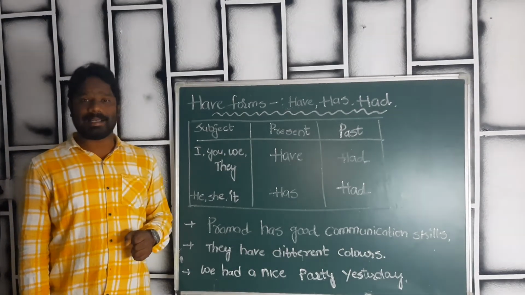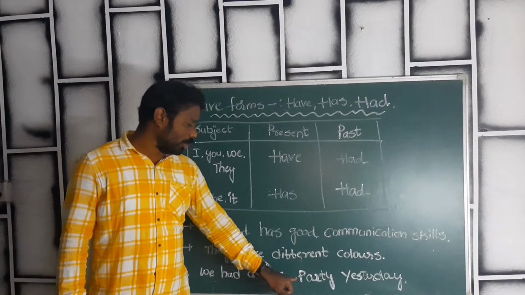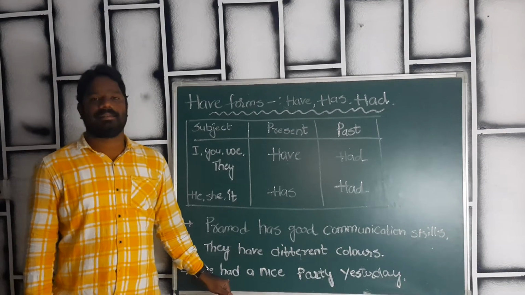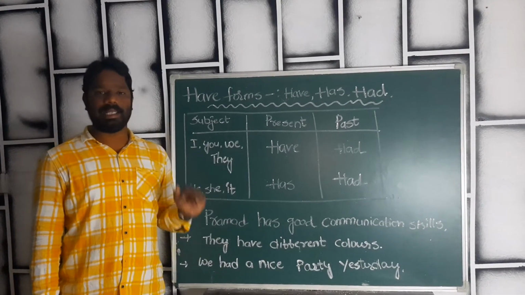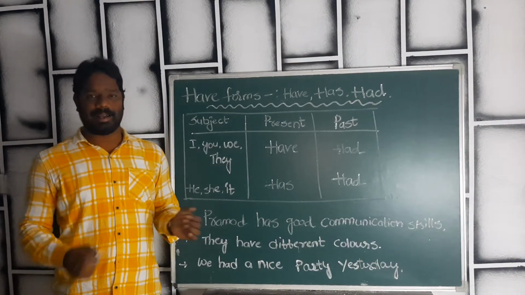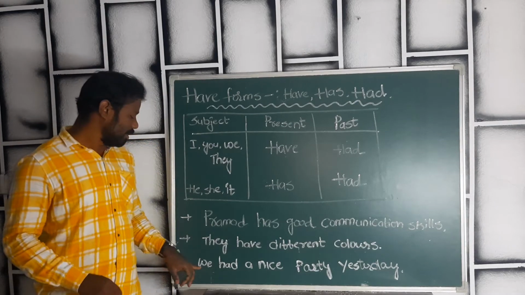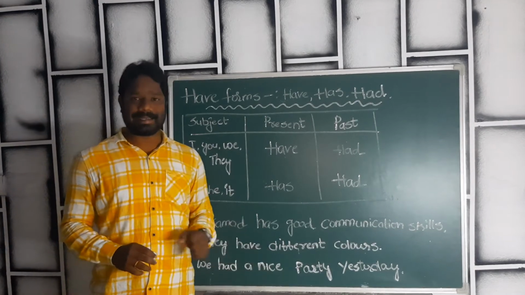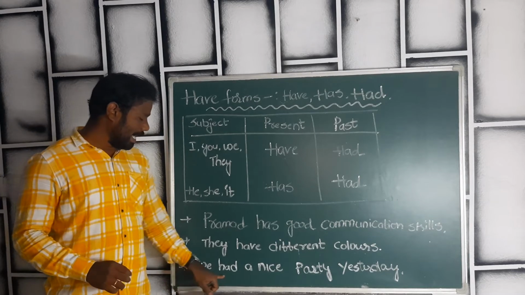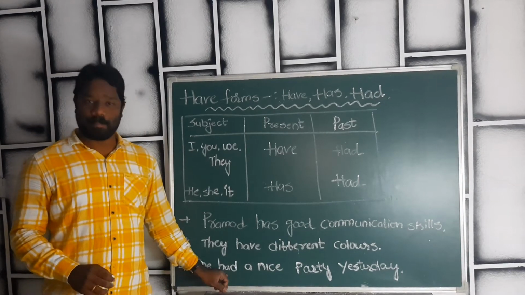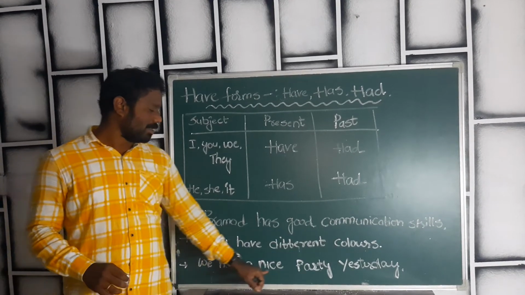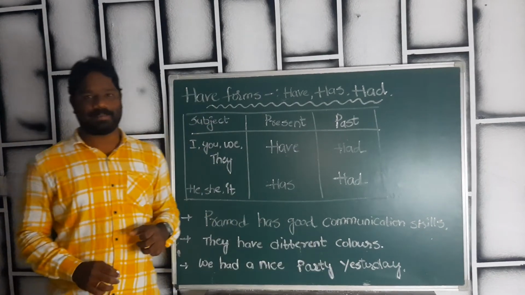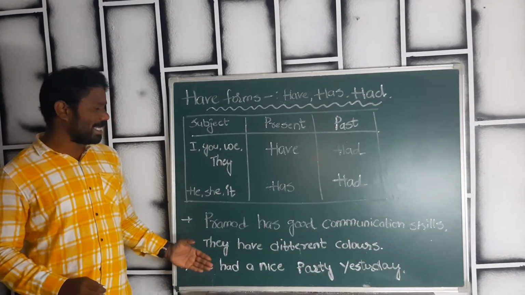I already told you about had. It comes only in the past tense, which has already happened. So we had a nice party yesterday. These are a few examples.